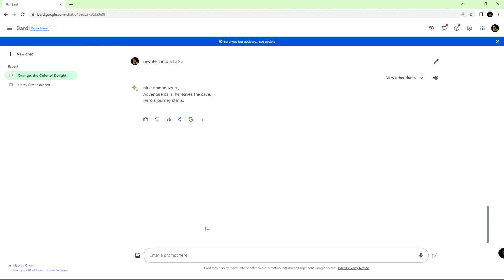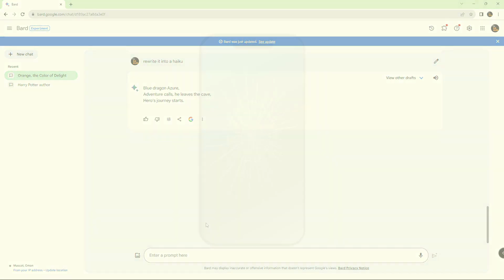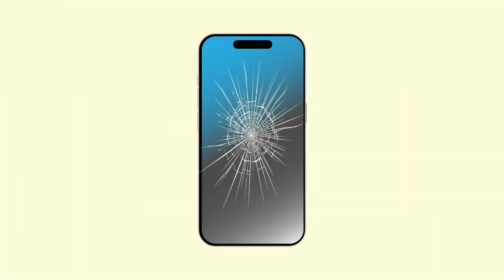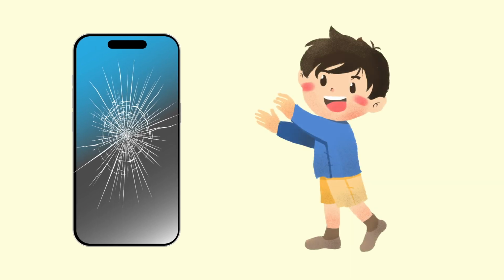The next command prompt is generating email. Bard is really good at this. Let's say I broke my phone last night because of my friend John. I want to write an email to John to pay for it.